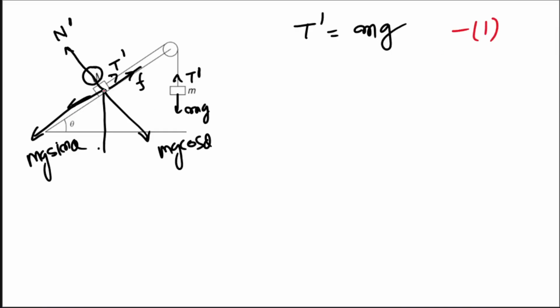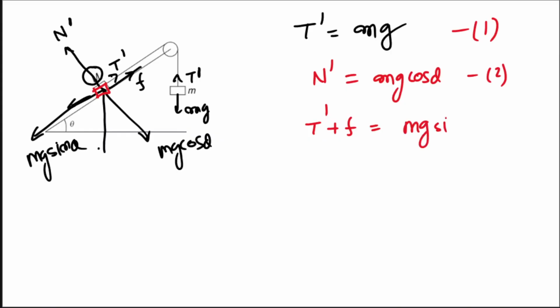And now let us write the equation for this block. So vertical equilibrium अगर आप लिखो, you will be writing N dash is equal to mg cos theta, and let us call it equation 2, though it is not required, but still for equilibrium condition we are writing. And here T dash plus F will be equal to how much? It will be mg sin theta. ठीक है. So T dash is how much? Mg.